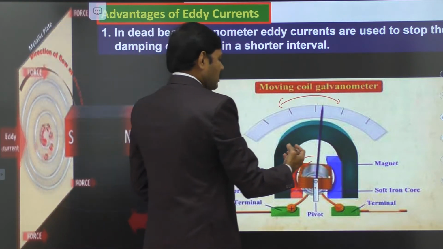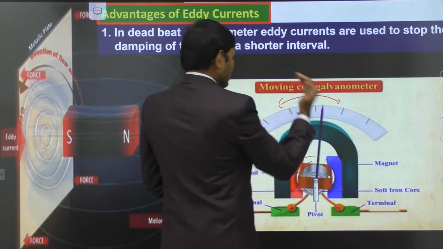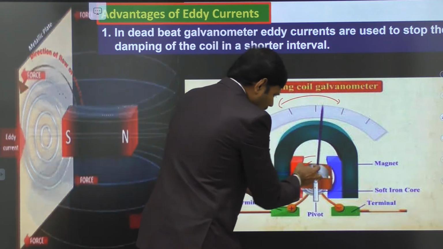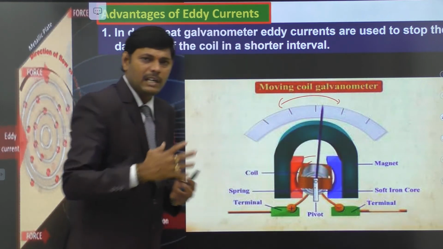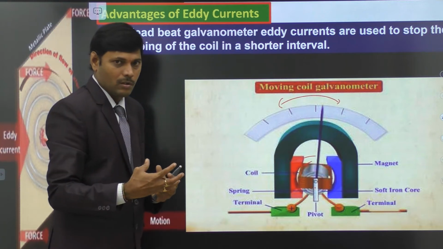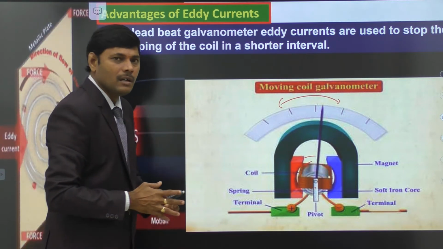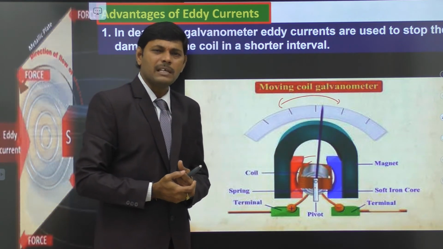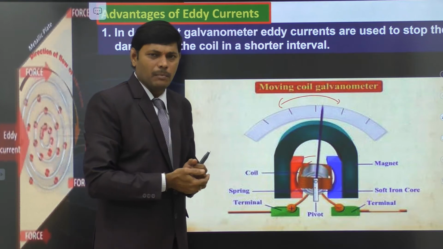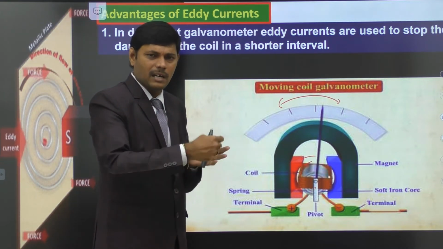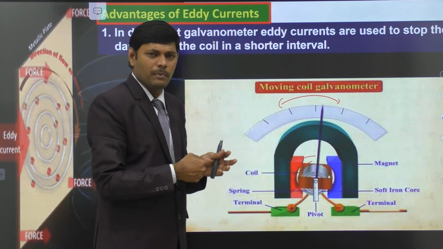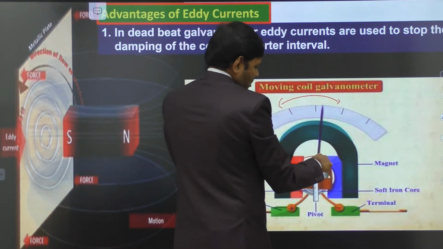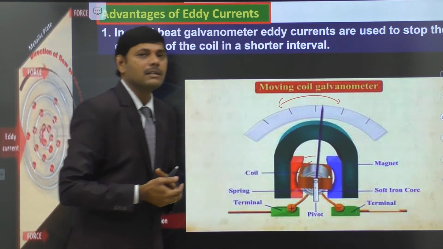So once current is measured, the needle starts oscillating. When the needle starts oscillating, the magnetic flux through the iron core changes. Assume there is an iron core inside the coil. When magnetic flux through the bulk material changes, induced currents are developed, called eddy currents. These induced currents are in a circular pattern. Eddy currents apply a magnetic force opposite against the magnetic field.